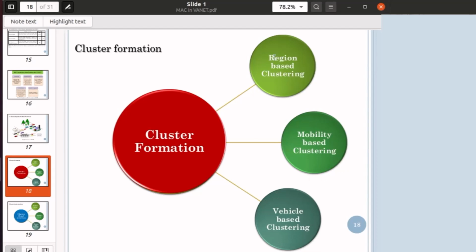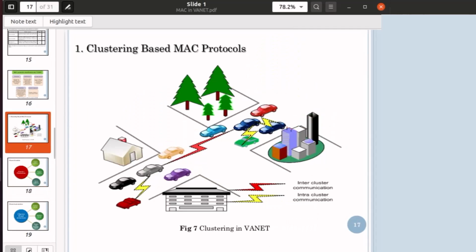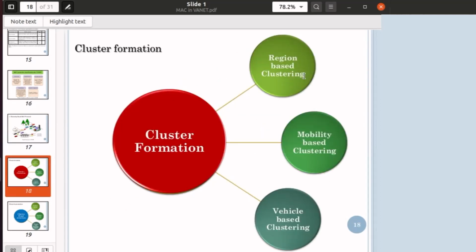Region based clustering is like in this example, you can see there are two clusters based upon the region. Okay, so in that case region based clustering is there. You can do region based clustering, but region based clustering is obsolete now. It is well known that mobility based clustering performs better than region based clustering. However, in some cases region based clustering may be better.